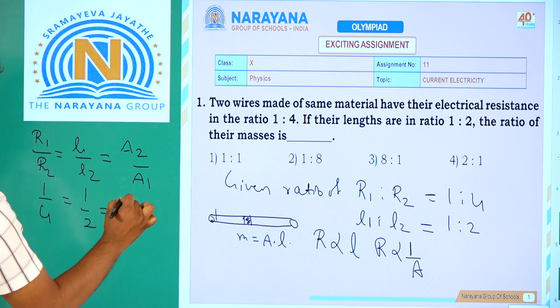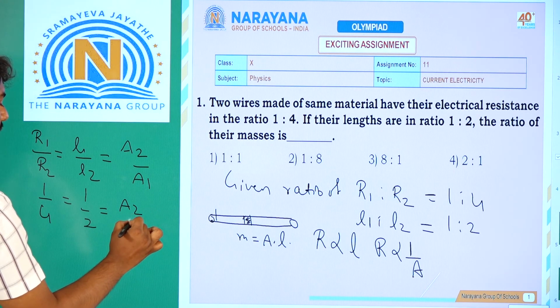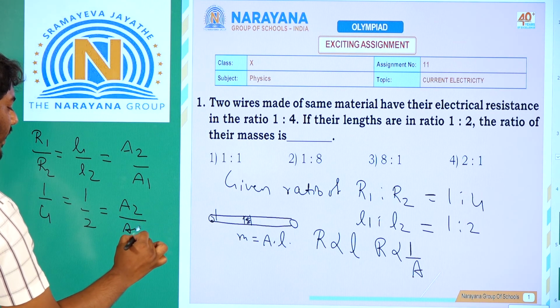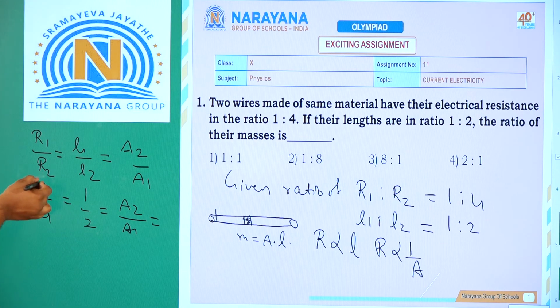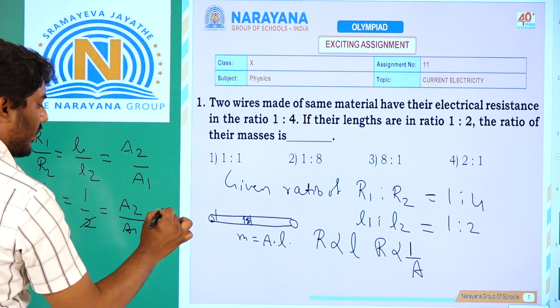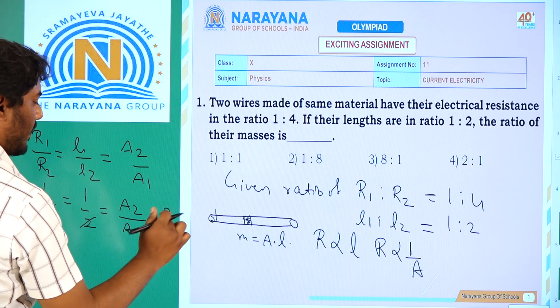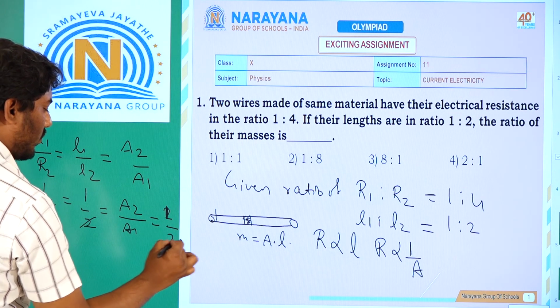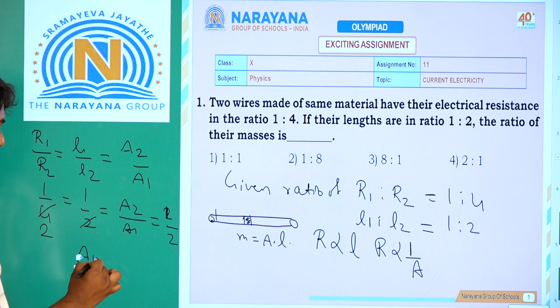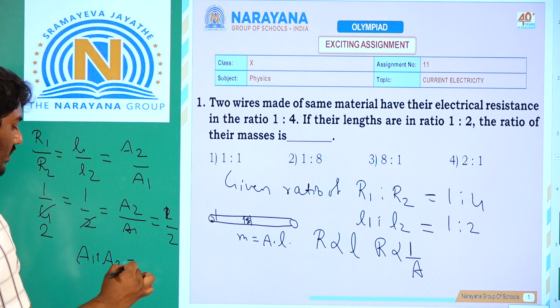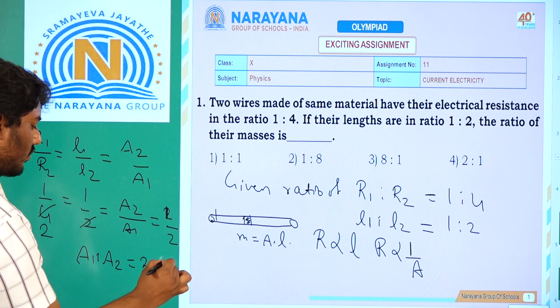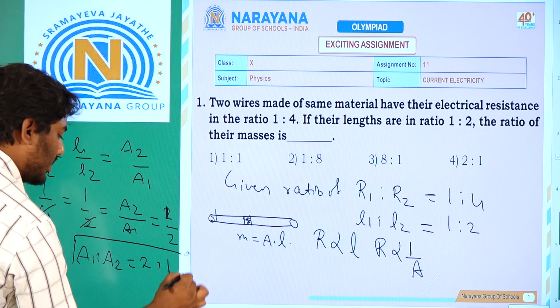So I get A2 by A1 as 2. If you send 2 here, this gets cancelled out. Finally, I'll be left with 1 upon 2. I'll get A1 is to A2 as 2:1. So these are the areas.